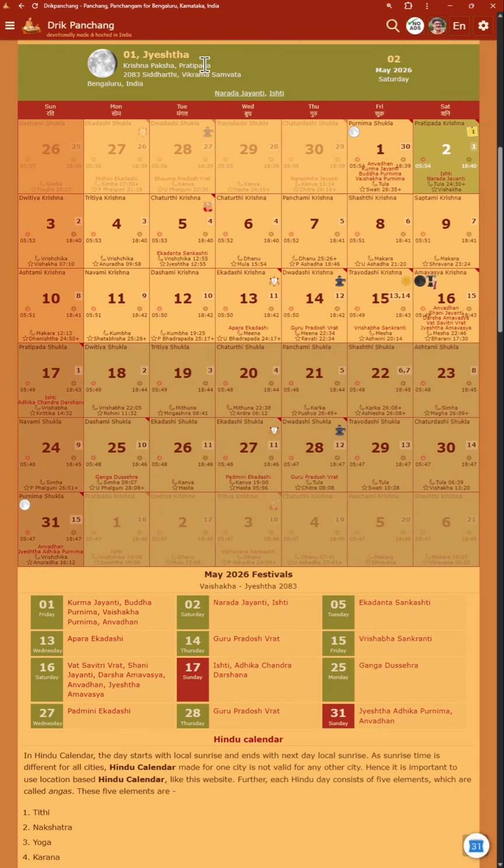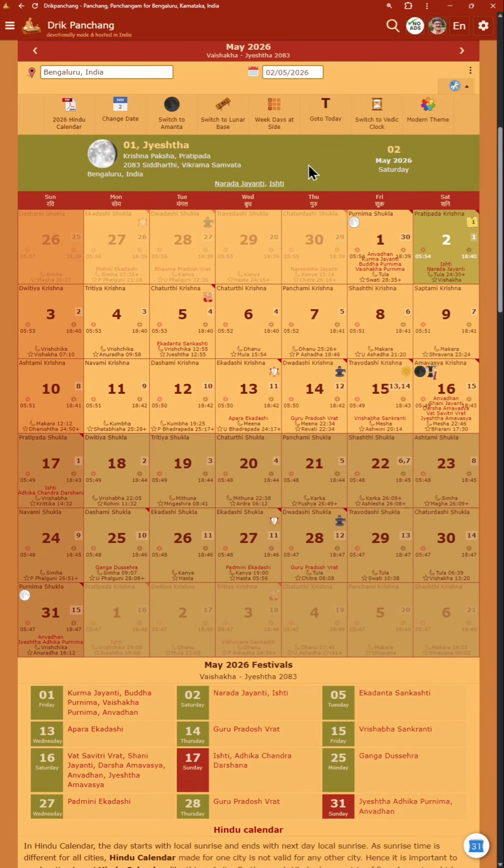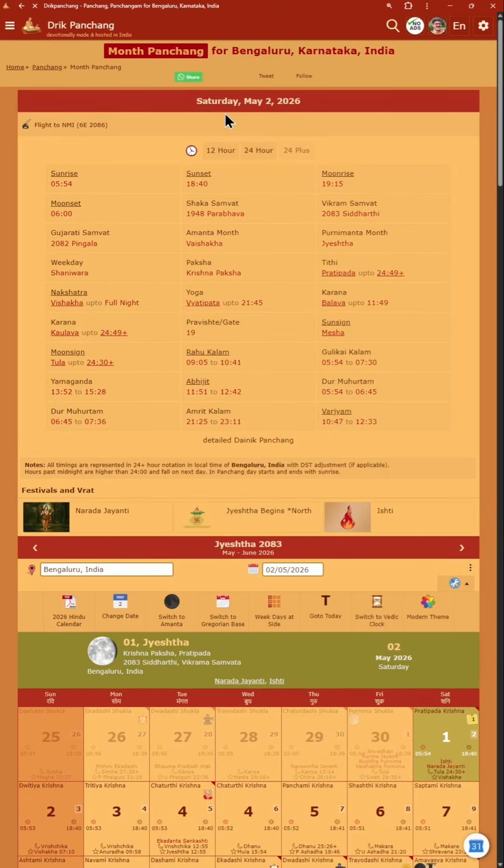Usually I use the Amanta calendar, but this time I am showing a Purnimanta because something very interesting happens here. So in the Purnimanta calendar, Jyeshta māsa begins on 2nd May. Now I'm going to do one small trick. I'm going to change this calendar. Instead of showing April, May, June, etc., I wanted to show you Vaishaka, Jyeshta, Ashada, etc. So I'm going to switch to the Hindu calendar, lunar base.